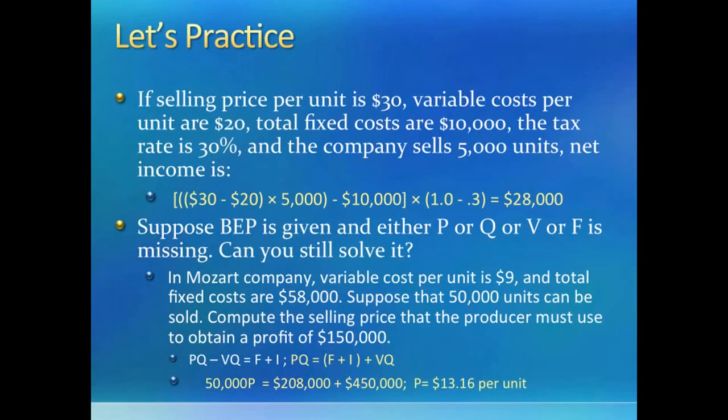Do you get it? The next one gives you everything you need for the profit equation except the price. But in any equation, as long as there is only one unknown, you should be able to solve it. Here, we need to find the price, so we write the profit equation, move everything other than P to the other side and solve. We can do the same thing if we have to solve for a missing V or F, as long as there is one equation and one unknown, can't we?